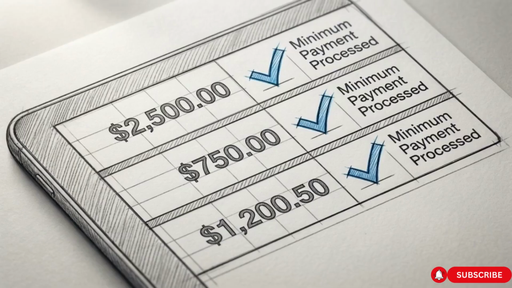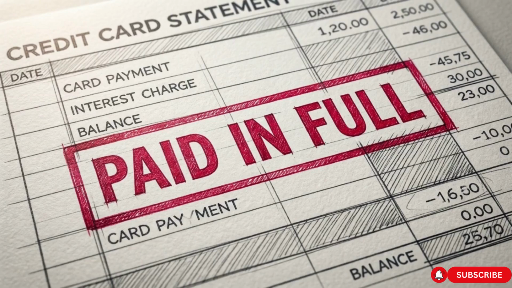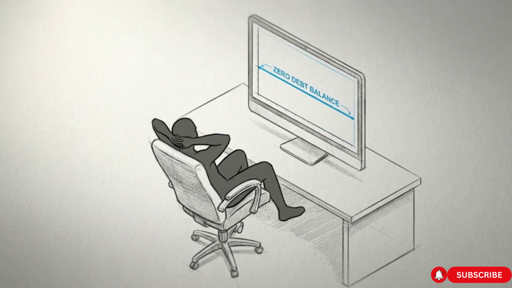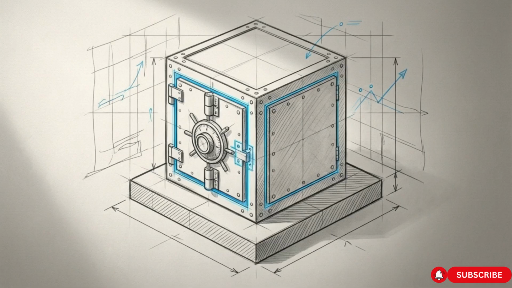Whichever path you choose, the execution is the same. Continue paying the bare minimum on all your accounts to maintain your credit score, but funnel every extra dollar from your newly balanced budget directly into your priority target until it hits 0. Aggressively paying down high APR toxic debt provides a guaranteed return on investment, freeing up the cash flow necessary for the final wealth-building step. With your baseline secure, you must move from defense to offense.